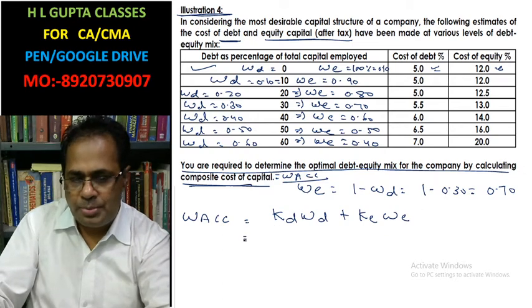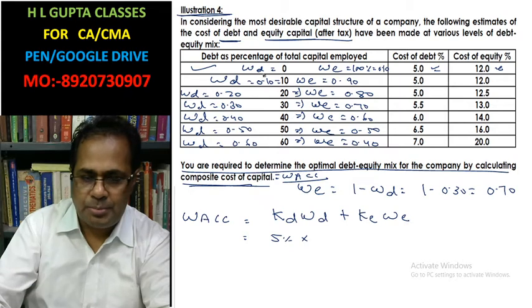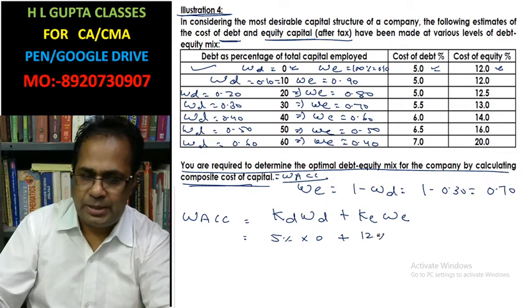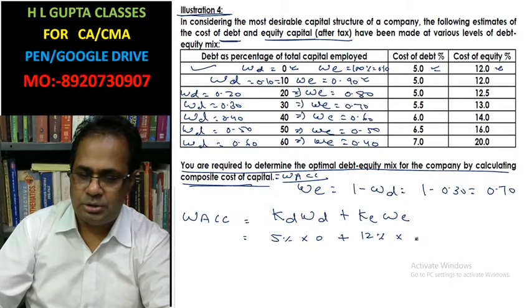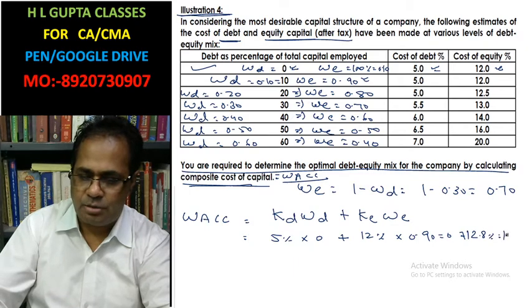This is the cost of debt, 5%, and weight of debt in this case is 0, plus cost of equity 12% into weight 0.90, that is 12.8% is your answer.